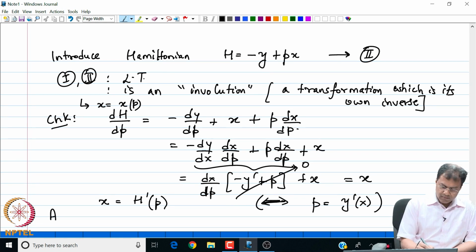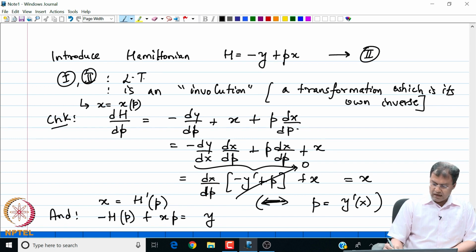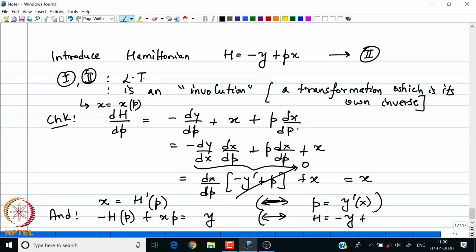Also notice that minus h, the Hamiltonian, plus x times p, by the definition of h, is equal to y, right. And this relation is very similar to saying that h is equal to minus y plus px, right. So, hence we can see that this setup is an involution, right.